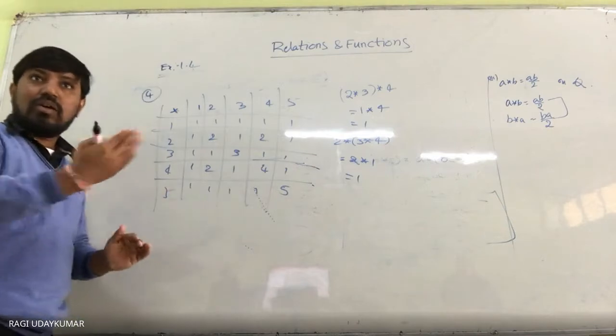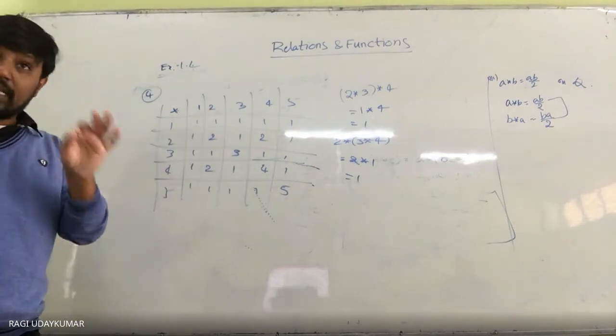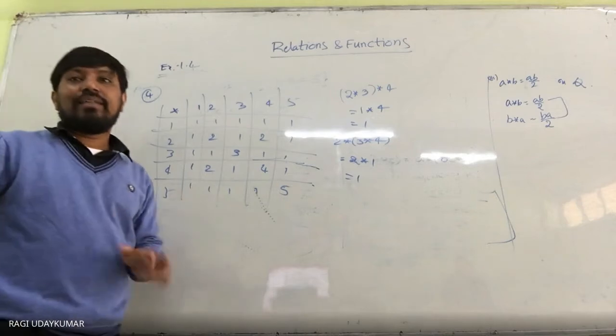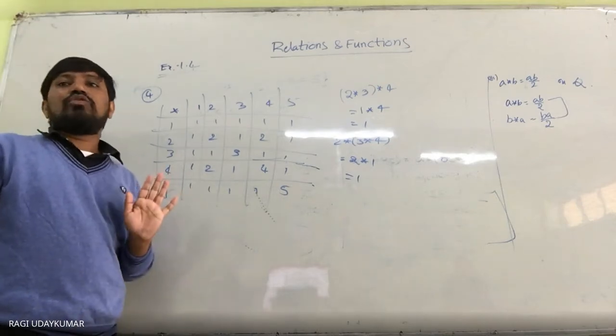Like this you have to check, and if all the cases are satisfied, then you can say it is commutative. Otherwise you cannot say that it is commutative.